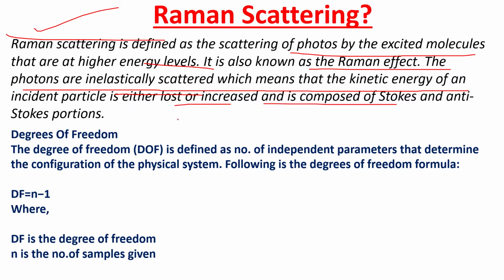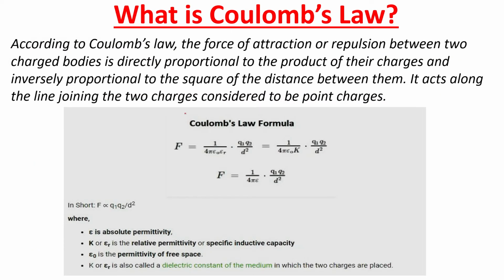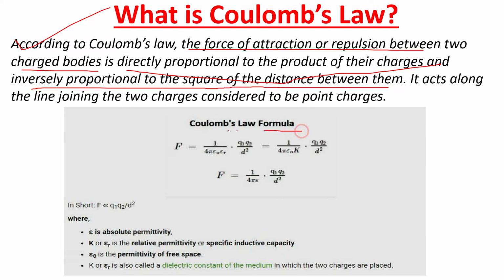All right. Next, what is Coulomb's law? One of the very famous laws. According to Coulomb's law, the force of attraction or repulsion between two charged bodies is directly proportional to the product of their charges and inversely proportional to the square of the distance between them. So here is the formula. F is equal to 1 by 4 pi epsilon naught epsilon r dot q1 q2 by d square, where q1 and q2 are the two point charges.